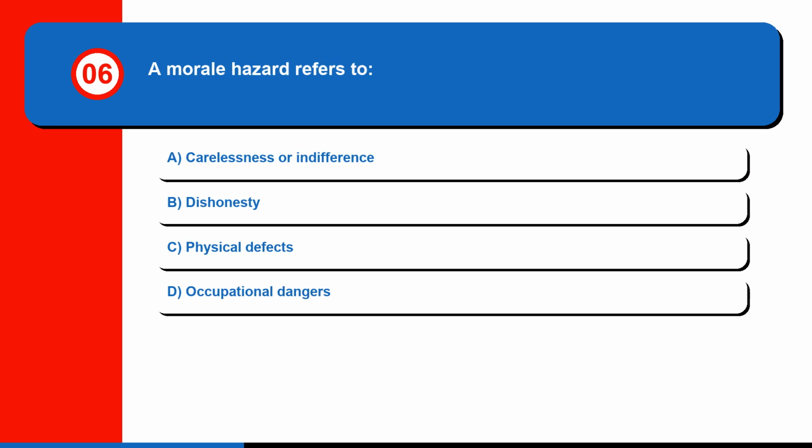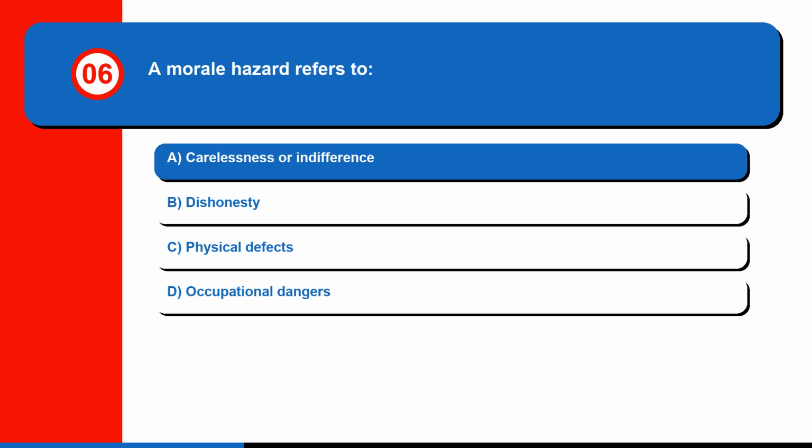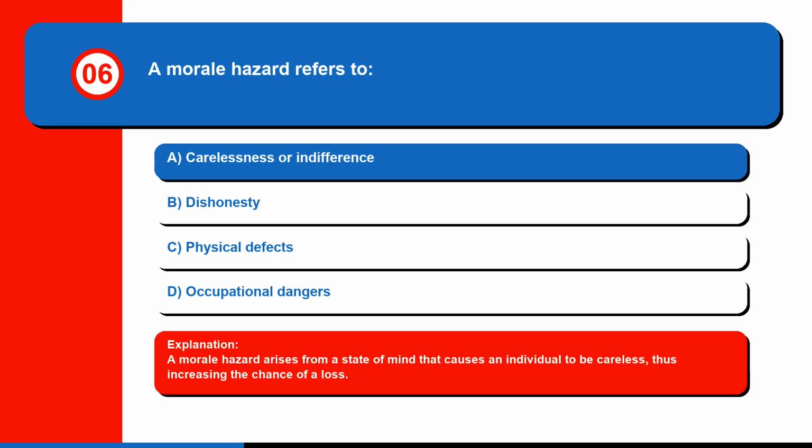Question 6. A morale hazard refers to: A. carelessness or indifference, B. dishonesty, C. physical defects, or D. occupational dangers. The correct answer is A, carelessness or indifference. A morale hazard arises from a state of mind that causes an individual to be careless, thus increasing the chance of a loss.